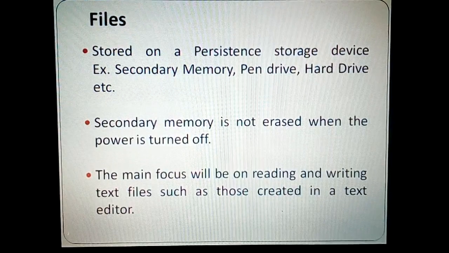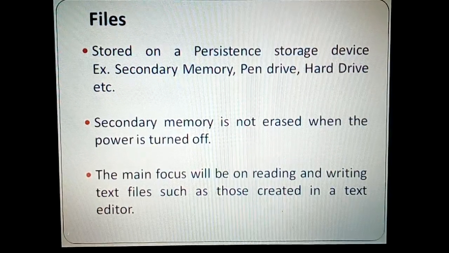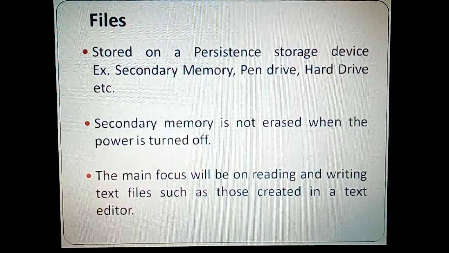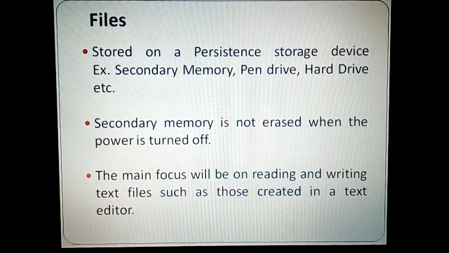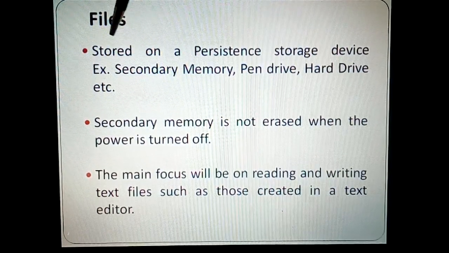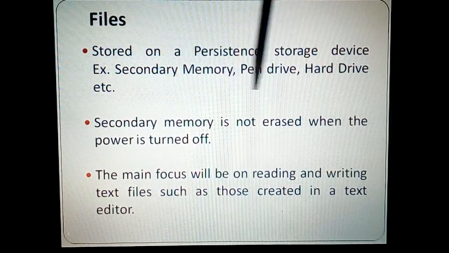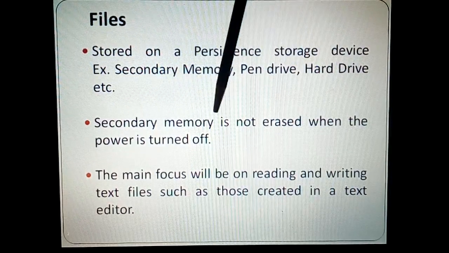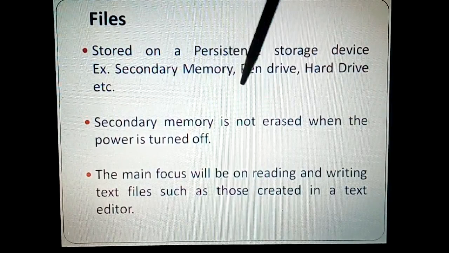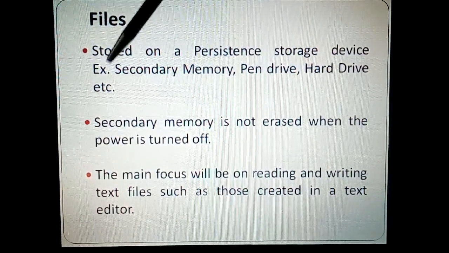But a very important aspect with respect to these files we should not forget is their nature. Whenever you store a file on a device, it is permanently stored and it is accessible as long as the power is there, and that storage we call persistent storage. And that is what is explained on this slide: stored on a persistent storage device, it could be a secondary memory, pen drive, hard drive, etc., and it is not erased when the power is turned off. It is never erased, and as long as power is there, it is available to you.